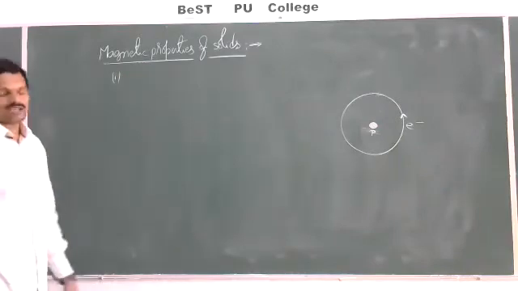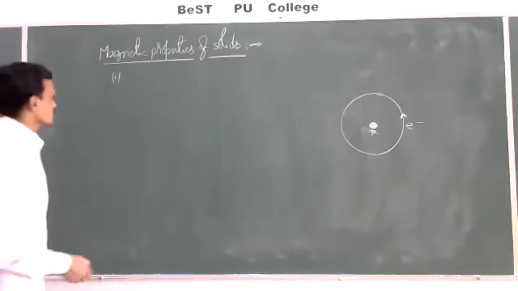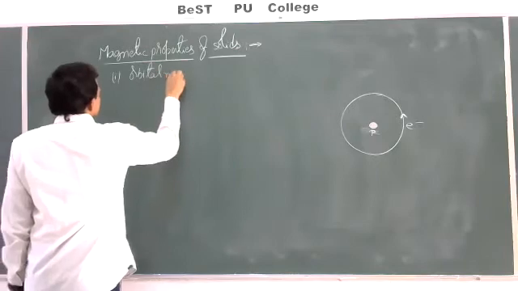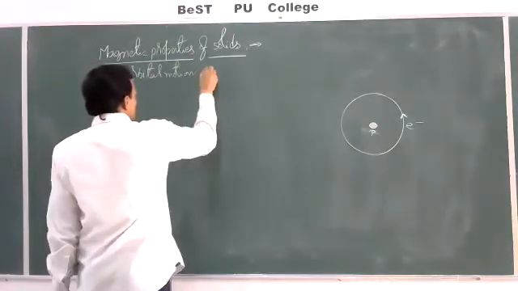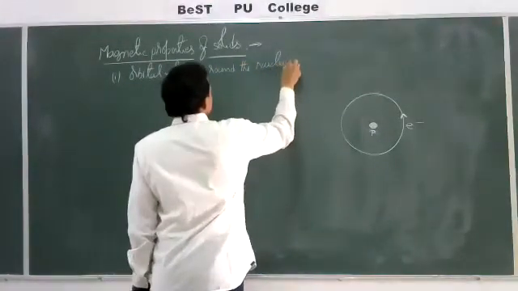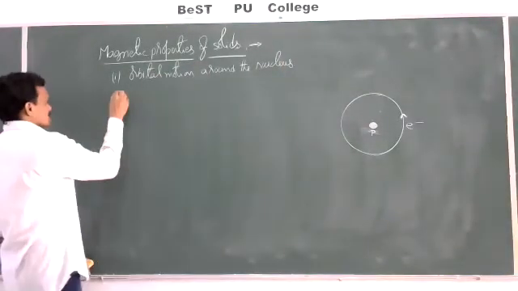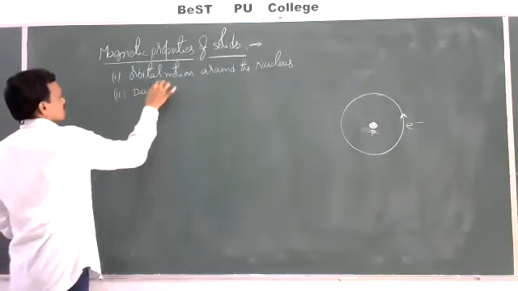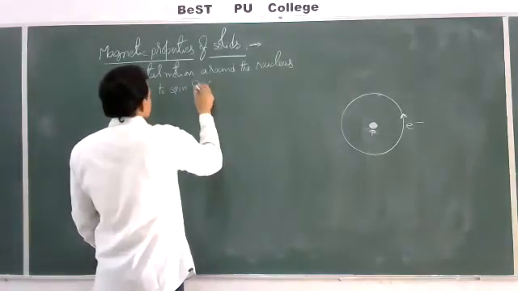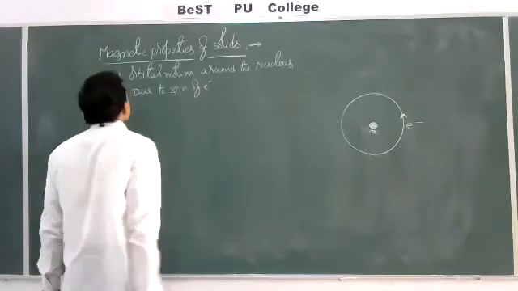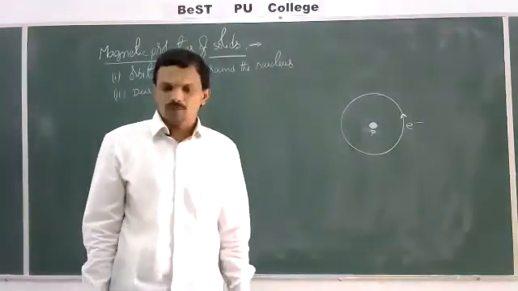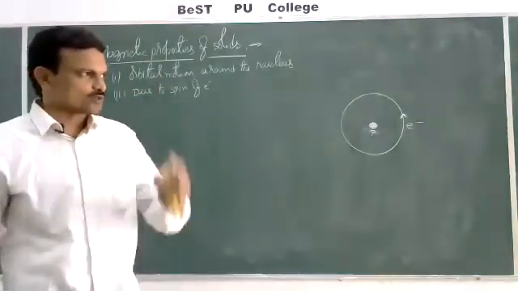And the magnetic nature of a substance is due to two reasons.